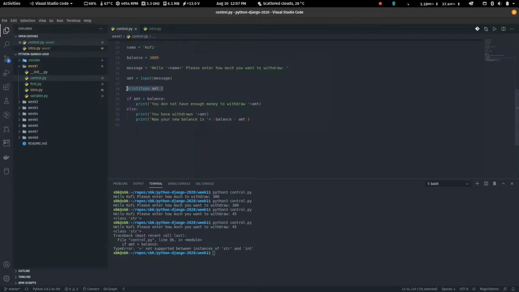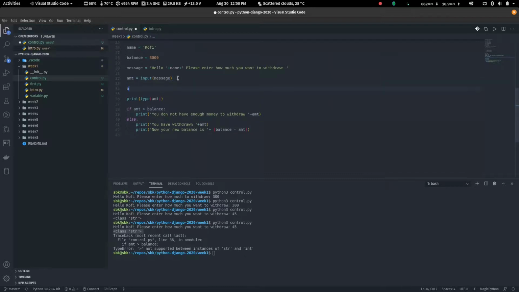So we printed the type of amount and saw that it was a string, but balance, we all know, is an integer. And what we are trying to do is compare a string to an integer, right?